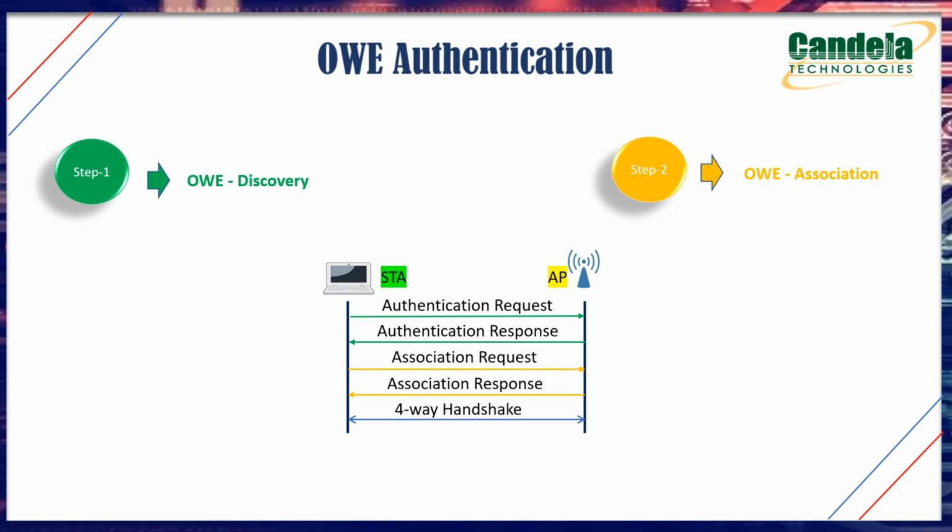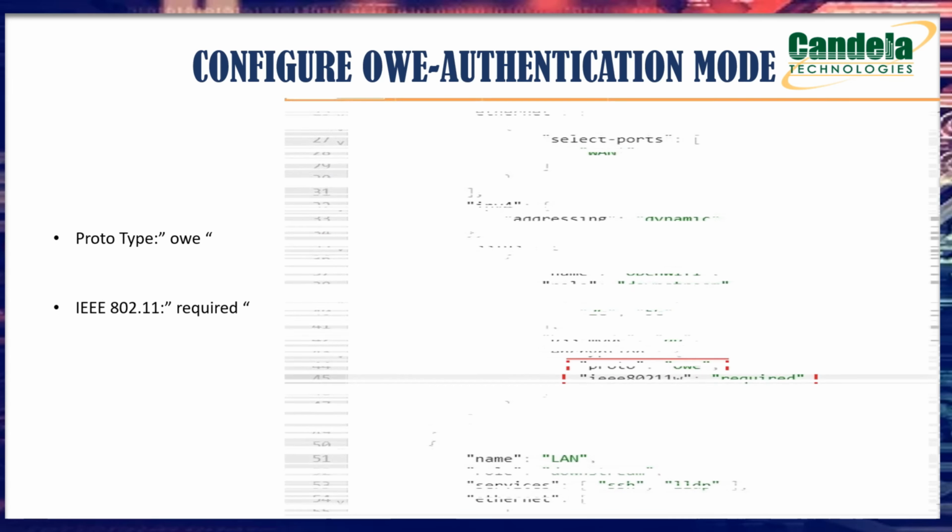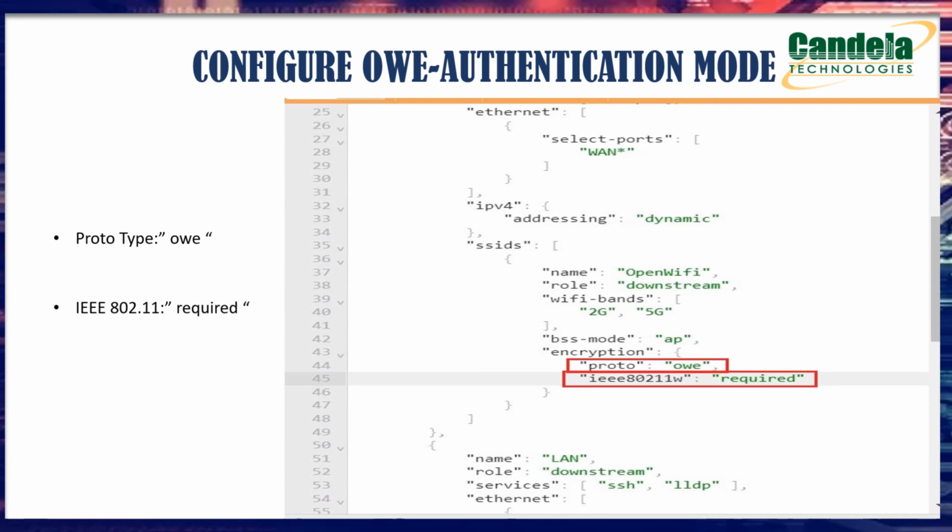Now let's see how to configure the OWE authentication mode. The configuration of OWE authentication mode is pretty simple. We just have to set the value of OWE to the protocol. And in order to enable the management protection frames, we have to set the value to required for IEEE 802.11w. Here is the simple sample configuration example that I am using to configure OWE in my AP.